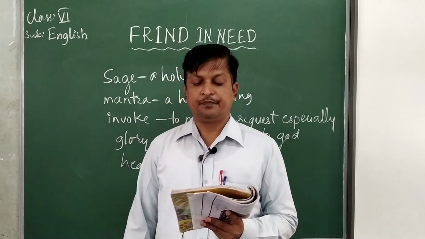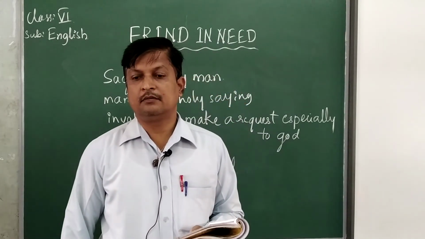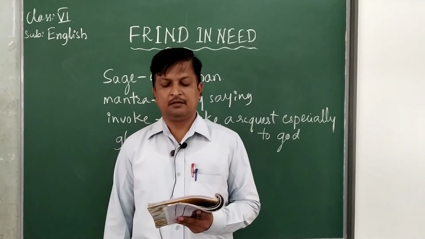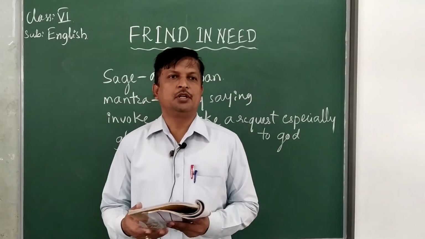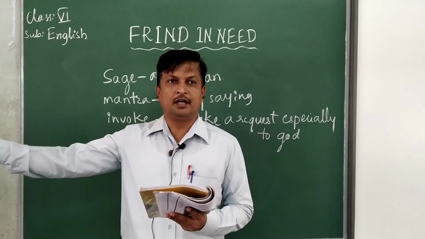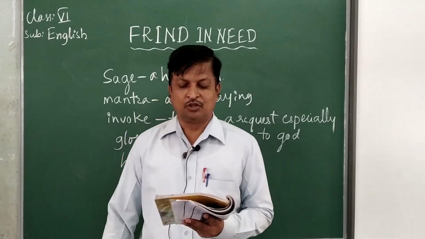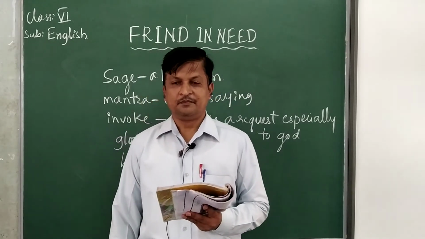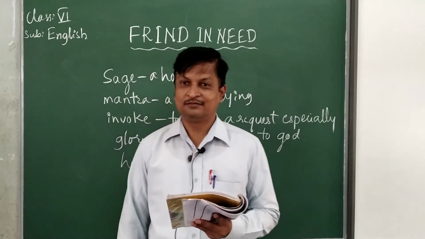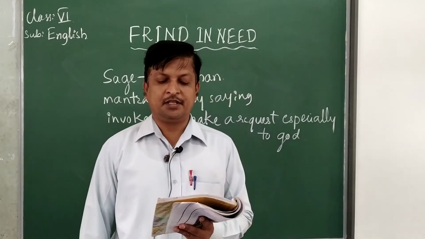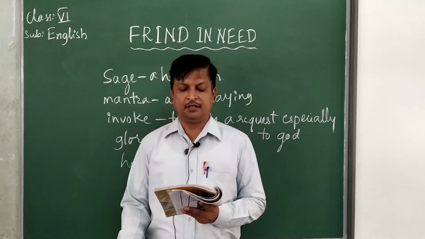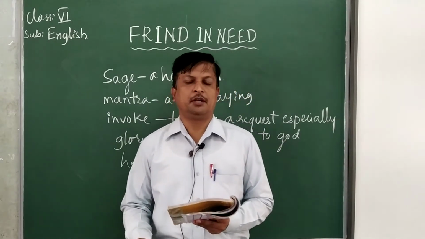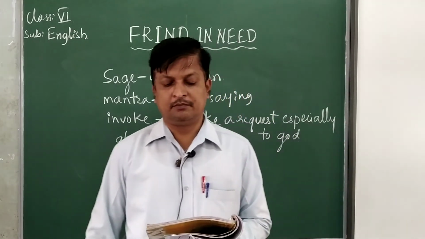She placed the baby in a basket. At last she thought of one idea: she wanted to leave the baby in the basket. So she placed the baby in a basket and set it afloat on the river Ganga. She wanted to escape from that problem.